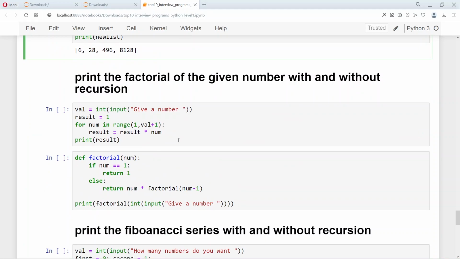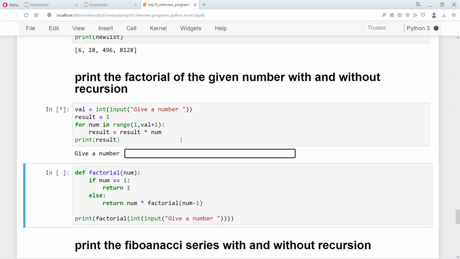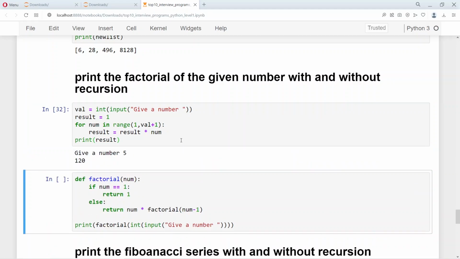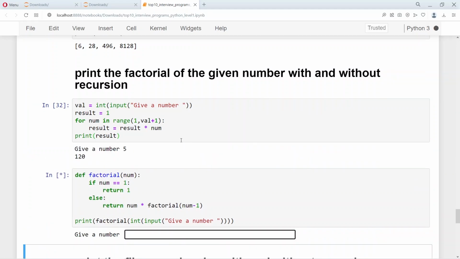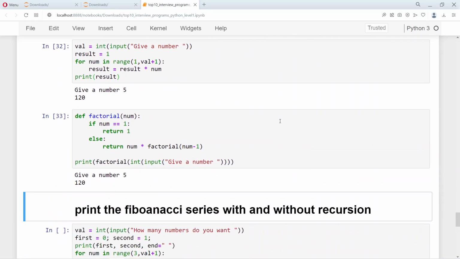So here is a very interesting program. All of you must have done it at some part of your life, but it's a very interesting program, not only because it's getting asked for people who just come out of colleges and after graduation. It's also an important program to understand how recursion works. So suppose we give a number 5, it's going to give me 120. So we give a number 5, again it's going to give me 120.